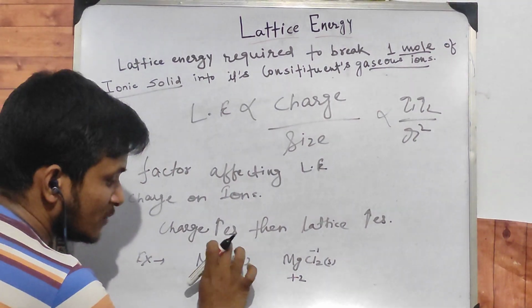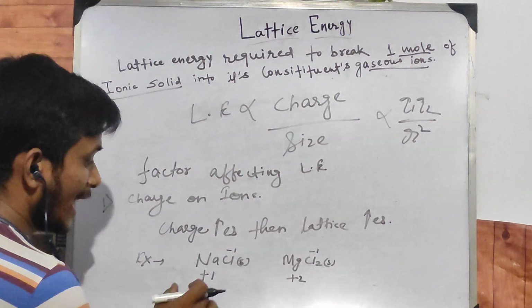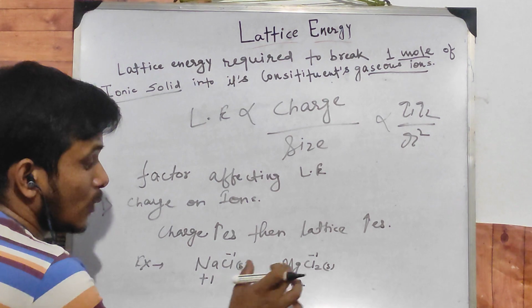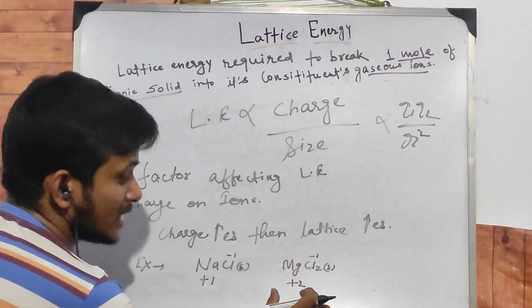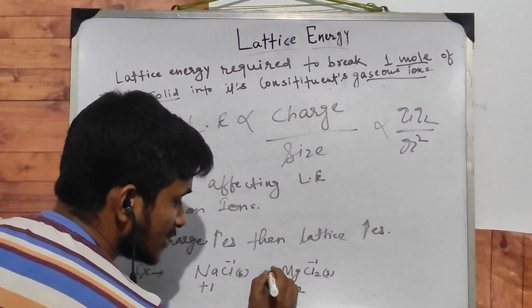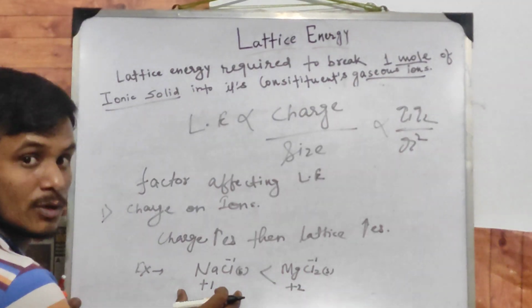So we eliminate the chlorine and compare the cation charges. Sodium has +1 charge while magnesium has +2 charge. As the charge increases, lattice energy increases. Hence the lattice energy of magnesium chloride is greater as compared to sodium chloride.